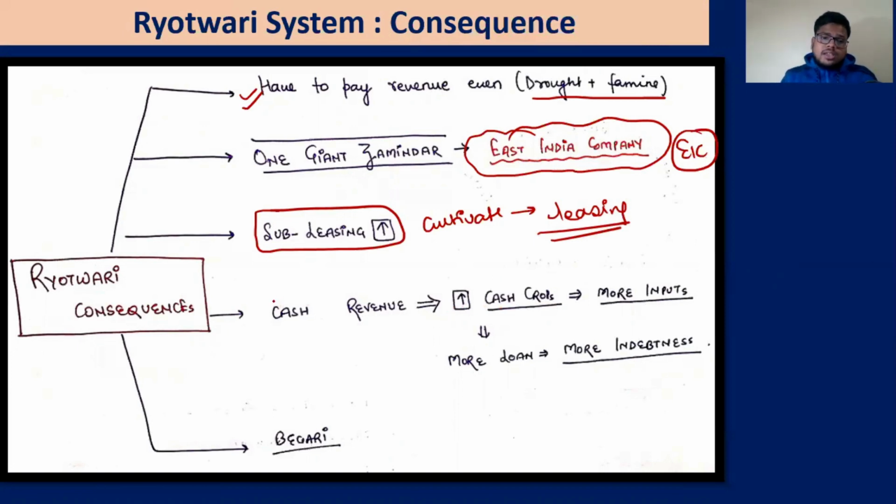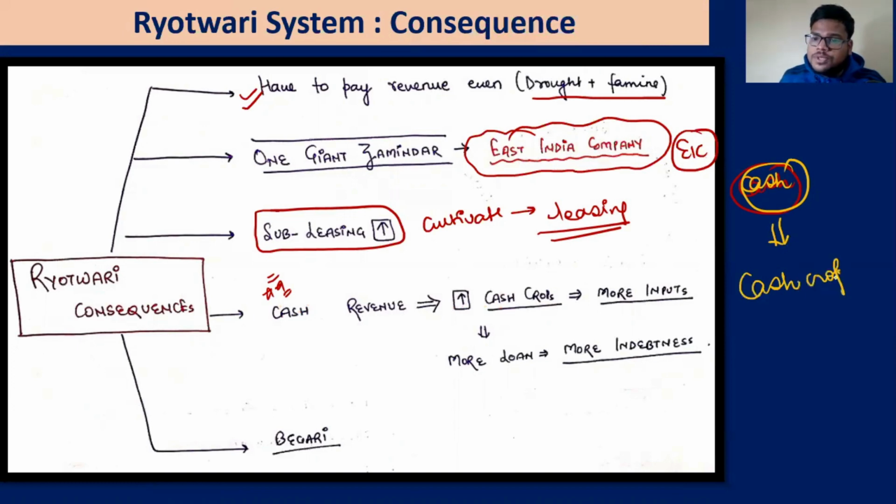One more important thing is the cash revenue, because now the company wanted all the money in cash, not in kind. To provide the cash, some sort of force was there that you need to grow cash crops such as tea, sugar cane, coffee, all these things. This is also known as the commercialization of agriculture. We will repeat it again at the end of our session. Commercialization of agriculture. Okay.